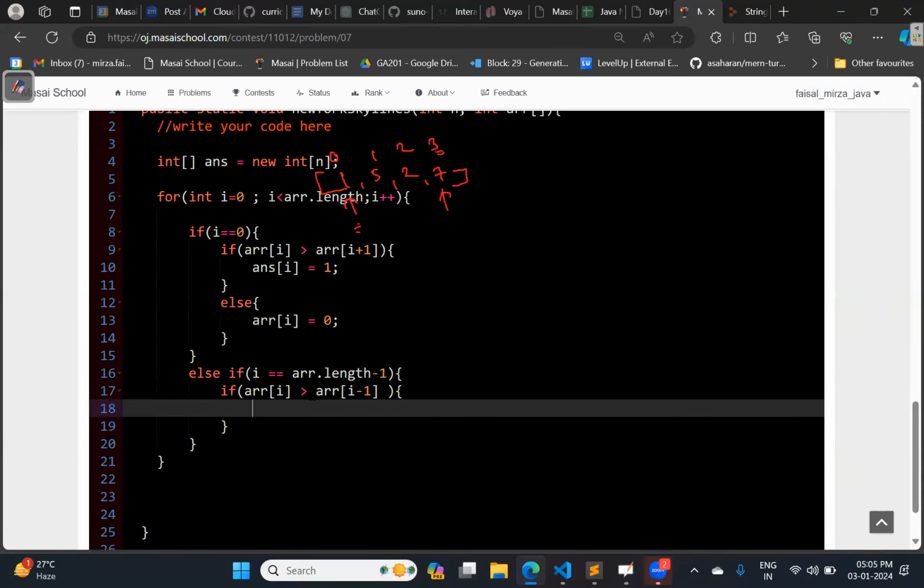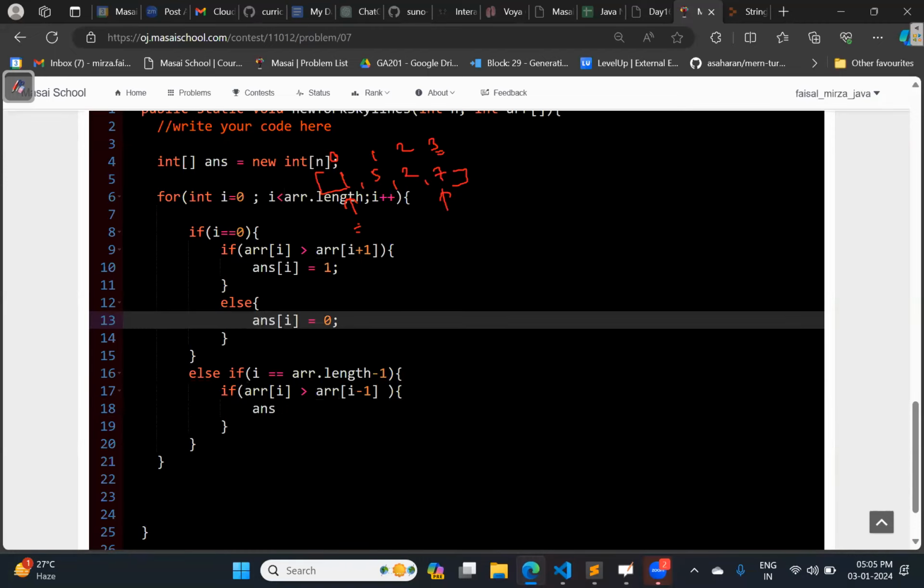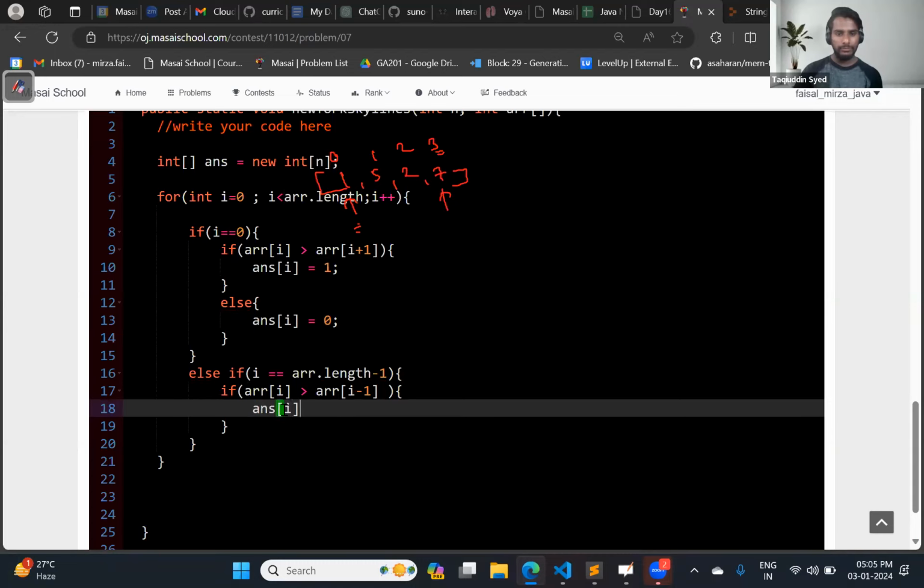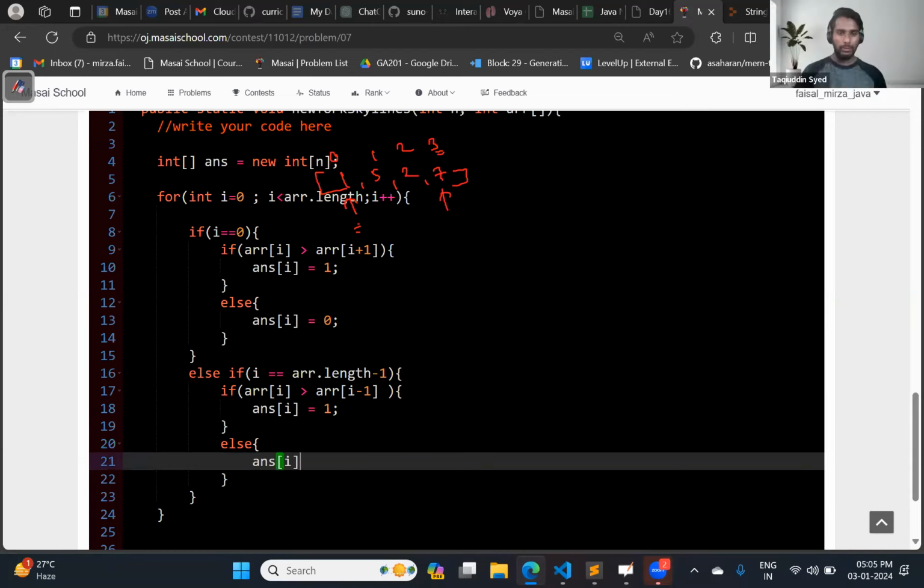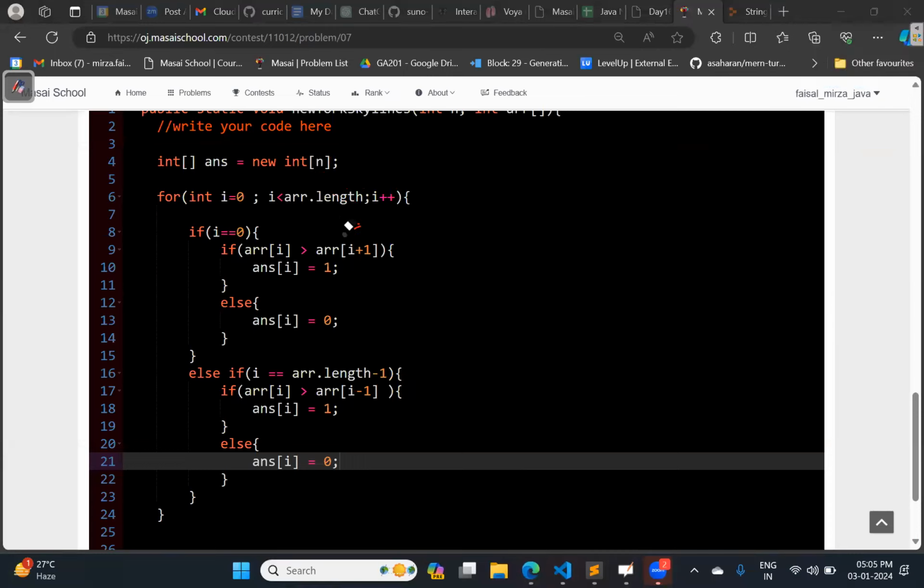If this condition is satisfied, then over here as well, answer of I, not the array of I, will be equal to how many points? 1. Else, how many points will it get? It will get 0 points. Is it clear? Everyone, please confirm. Okay, let me complete it, then I will repeat again.